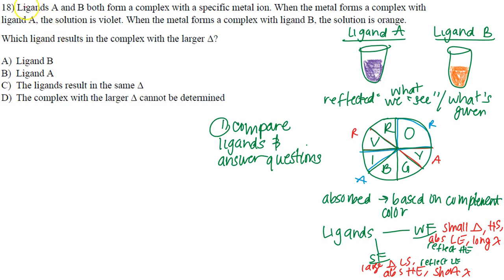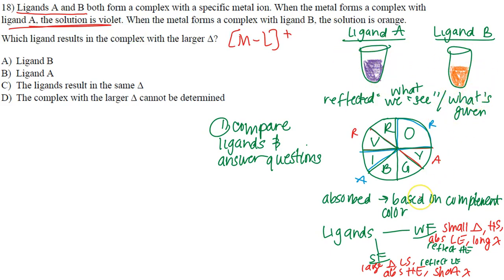Okay, so number 18 says ligands A and B. Automatically, when you're talking about ligand, think of a complex ion. You know it's going to be metal, ligand, and some charge. And we know that ligand has its own set of rules to go with it, right? It has its own little detail. So ligands A and B both form a complex with a specific metal ion. When the metal forms a complex with ligand A, the solution we see with our own eyes, or at least that's given, is violet. So ligand A is going to give violet. And then when the metal forms a complex with ligand B, the solution is orange. So what we see, or what's given, is going to be violet and orange.